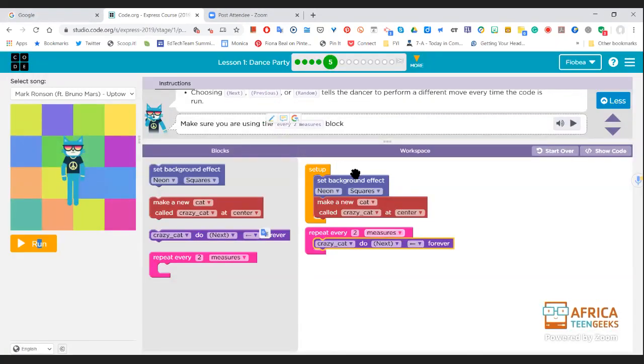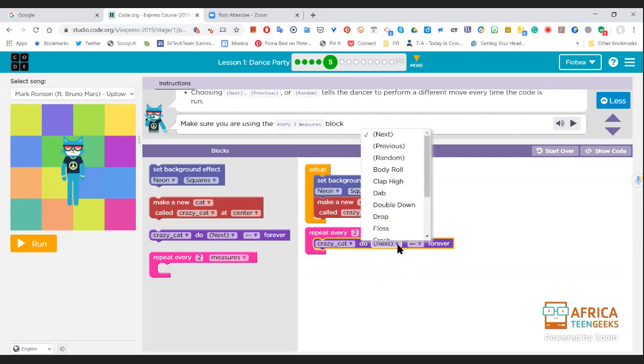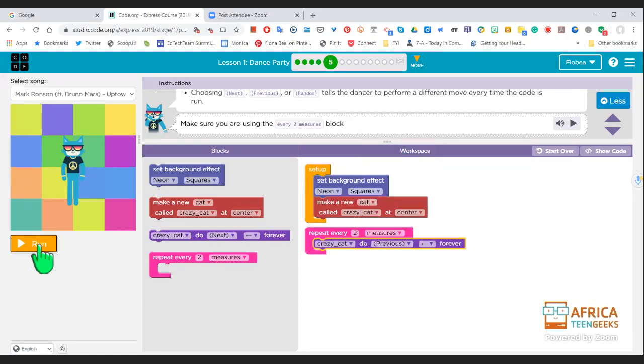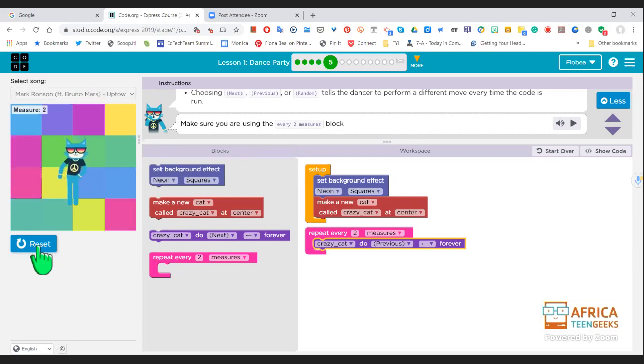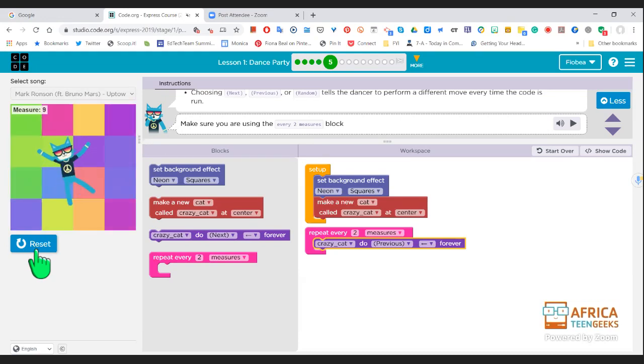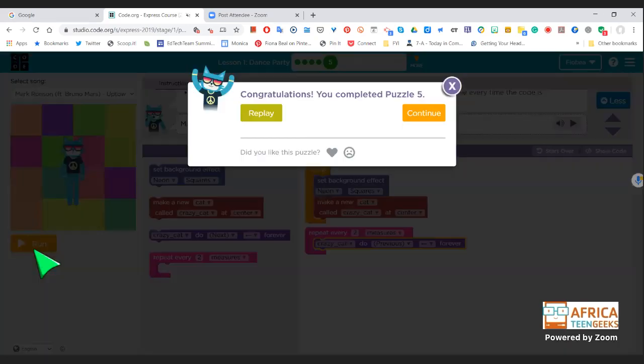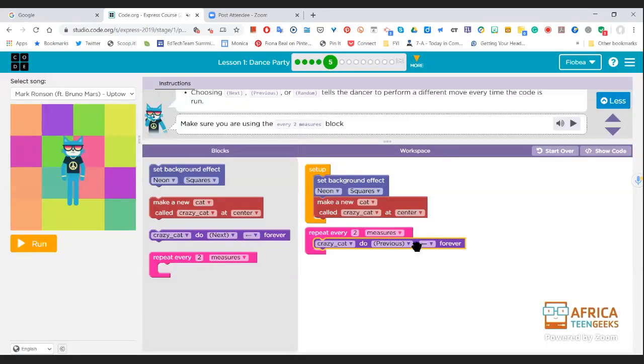Now, so there we go. I'm just going to go back to that because up here it says next, previous, or random. So let's see what happens if we put previous. Let's try previous. I love that background. Oh, makes you want to dance, hey? Yes, it does. He's having fun. It's actually a good way to do your exercises. Just 2 bars, 2 measures for each exercise. Yes.